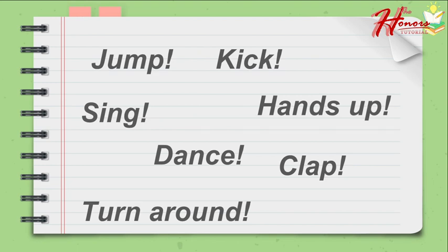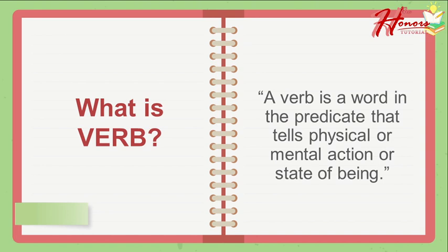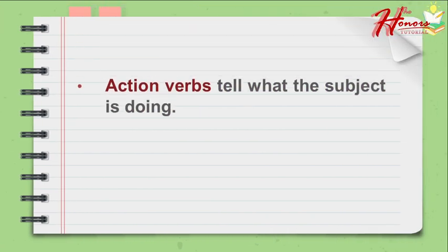So, all of these words are actually connected to the topic that we are going to discuss for today, which is about verb. So, what is the meaning of verb? A verb is a word in the predicate that tells the physical or mental action or state of being. So again, when we say verb, this is the word that tells about the physical and mental action, and it also shows the state of being. So there are different kinds of verb. We're going to discuss it one by one.